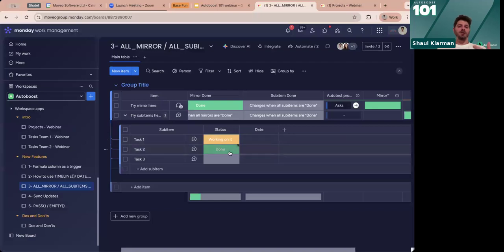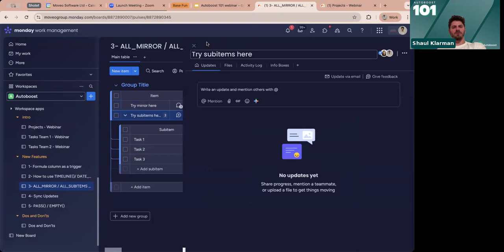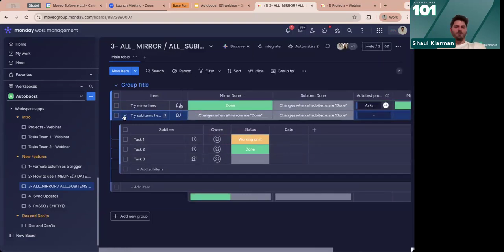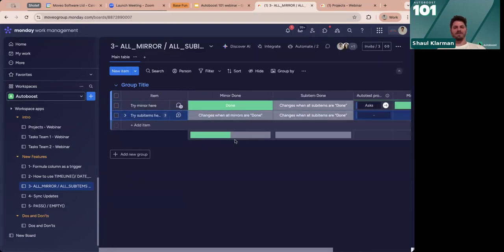Okay? And you don't even have to place it in a status column, like the sub-item done column. You can say something like, when all of those are done, I want you to return a number, 100, right? And put it in a number column. So we're not confined only to the status column. Something, again, to me, super powerful. We see a lot of usage in this. So both of those, to me, are some of the nicest stuff that we have here.